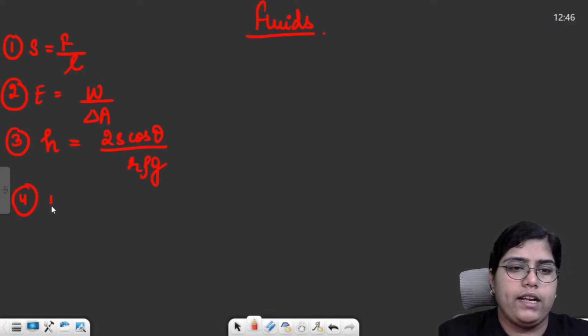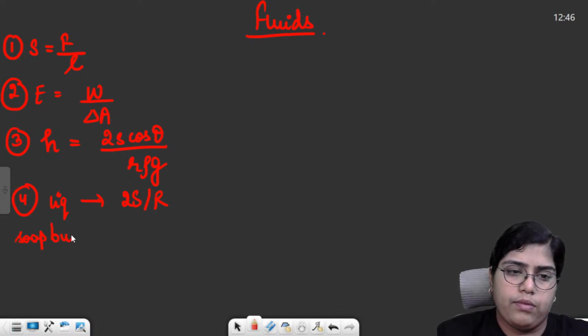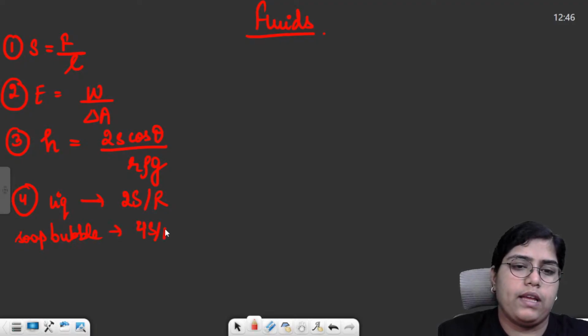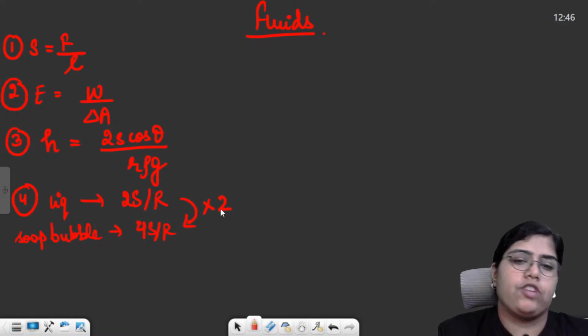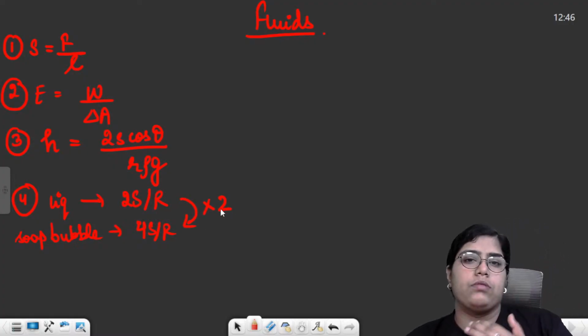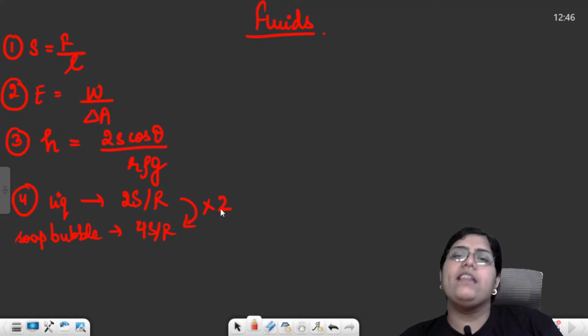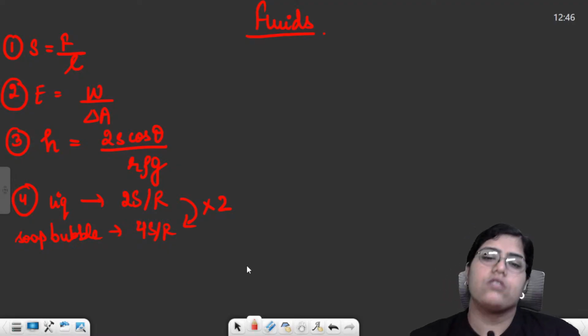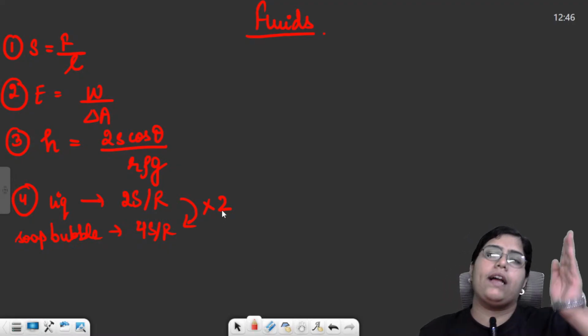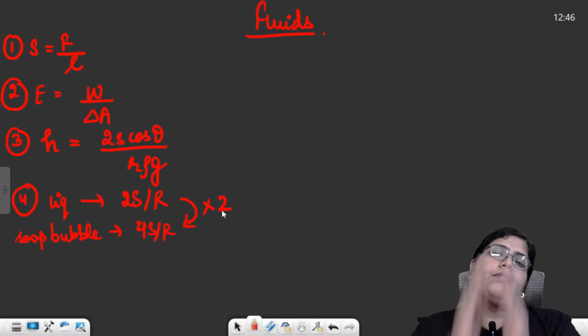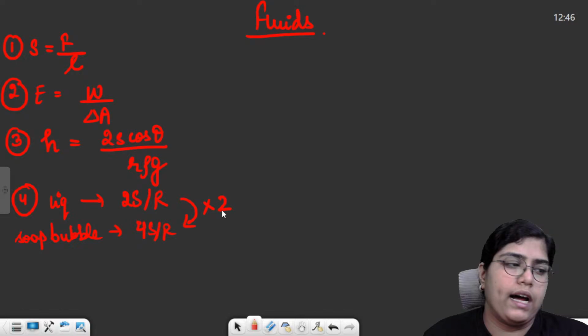Then there were two formulas for excess pressure. Excess pressure inside a liquid drop, if we say a normal liquid drop, excess pressure was 2s by r. If we say a soap bubble, this excess pressure was just doubled, 4s by r. The reason why there is a multiplication factor of 2 when you move from liquid to a soap bubble is that a soap bubble has two free surfaces while a liquid drop has only a single free surface. So it becomes double because there are two surfaces, 2s by r acting on this, 2s by r acting on this, total becomes 4s by r.